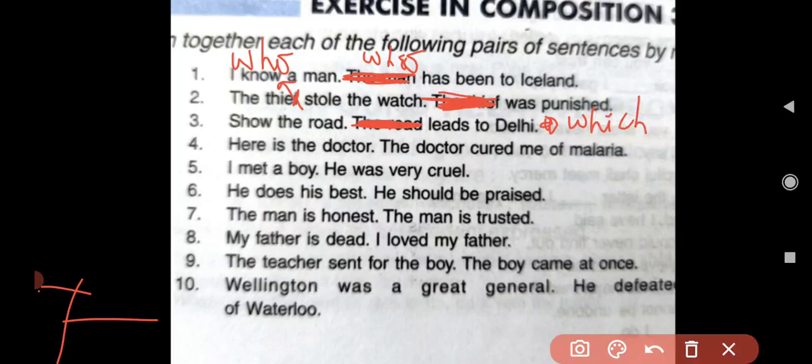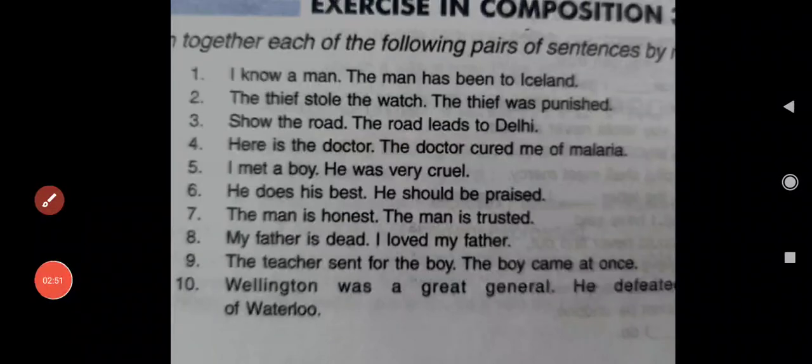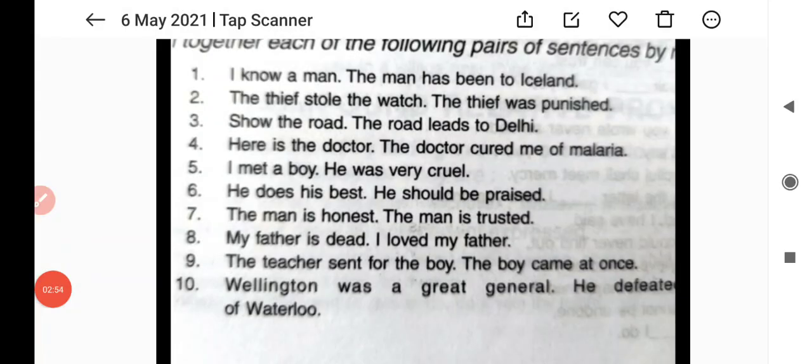Now here is the doctor. The doctor cured me of malaria. So here is the doctor. Just avoid the use of this noun, the doctor, again, and in place of that we use the relative pronoun WHO. The whole sentence goes like this. Here is the doctor who cured me of malaria. I think beta this exercise is getting clear to you, how to use a relative pronoun. Okay. Next sentence. I think this sentence we have done.